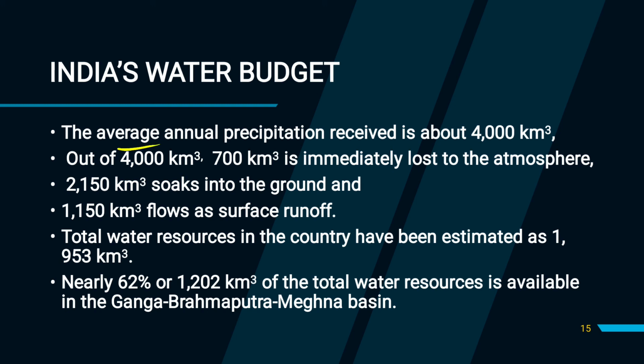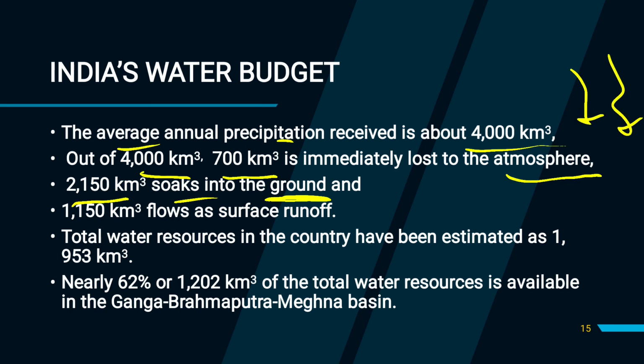Generally our average annual precipitation is 4000 km cube. Out of this, 700 km cube is immediately lost to the atmosphere, and this much amount soaks into the ground, percolated or infiltrated into the ground to recharge the groundwater storage. And among this, 1150 km cube, this much volume of water flows as surface runoff, which is movement through the land surface.